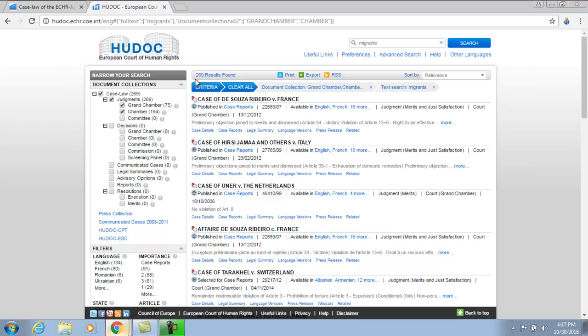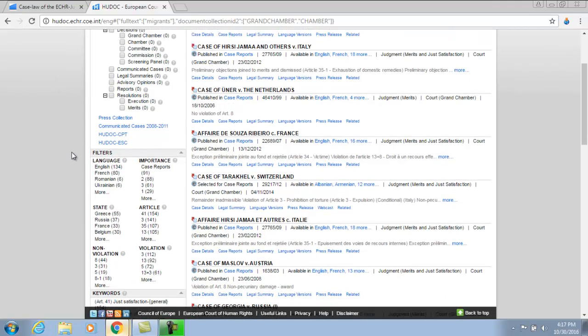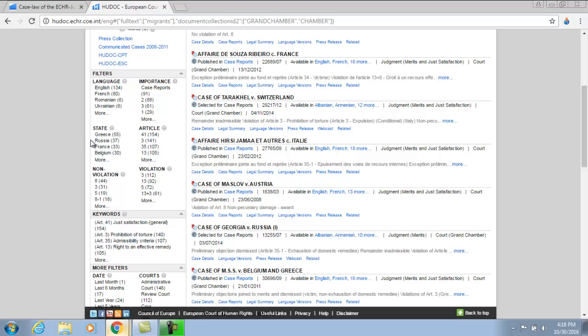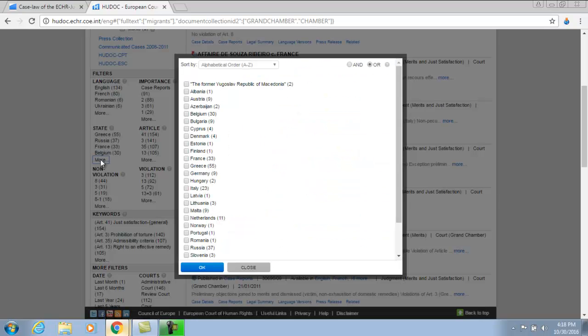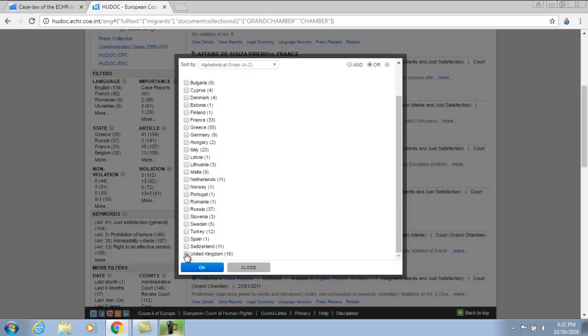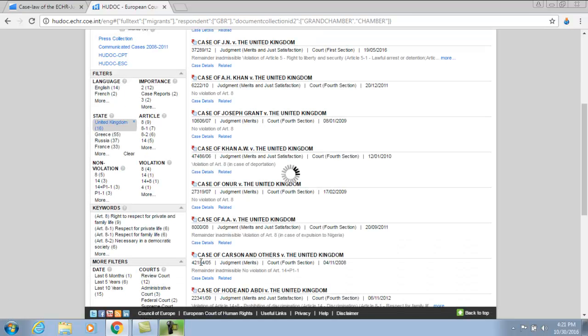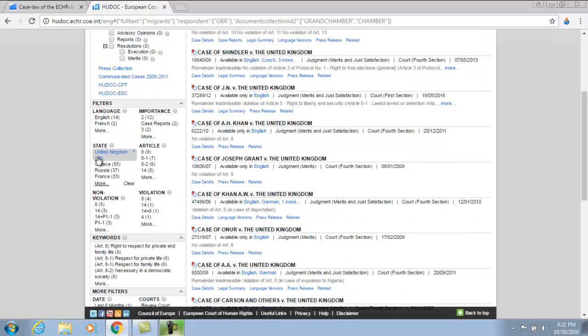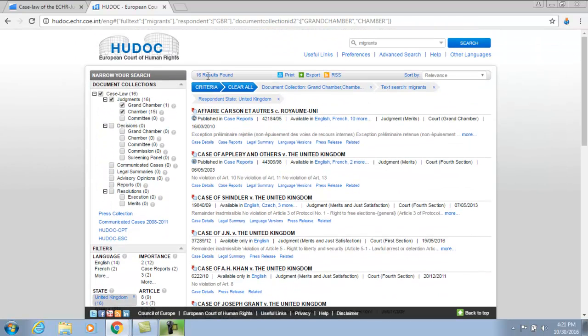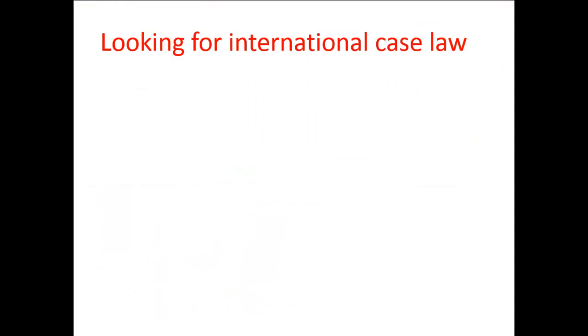Now, if I'm only interested in cases where the UK was listed as a party, I could look at the filters on the left, see that there's one called State, hit More, and then choose the United Kingdom off this list. Once I've chosen the United Kingdom, you'll see I only have 16 results, which is a much more manageable list. These are obviously just three of the more common places that you might look to find case law out of international tribunals.